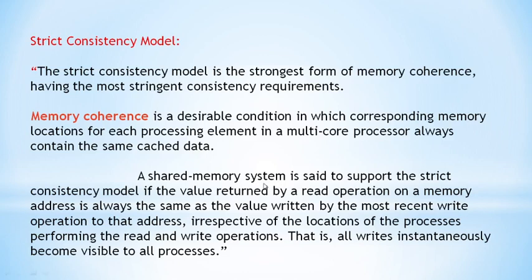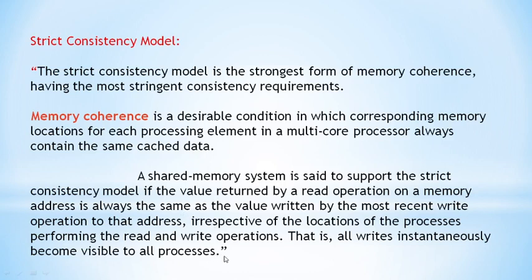So the strict consistency model is nothing but this: if one process writes the latest, most recent value to the address, the value returned by a read operation is the same as the value written by the most recent write. That is, I have already told this, all write operations should be immediately visible to all the processes.